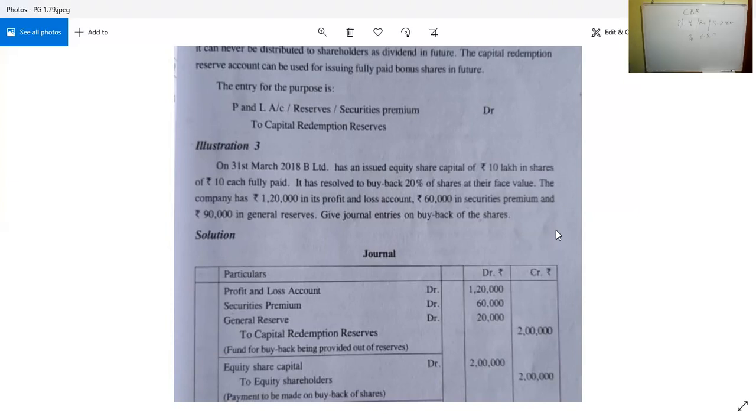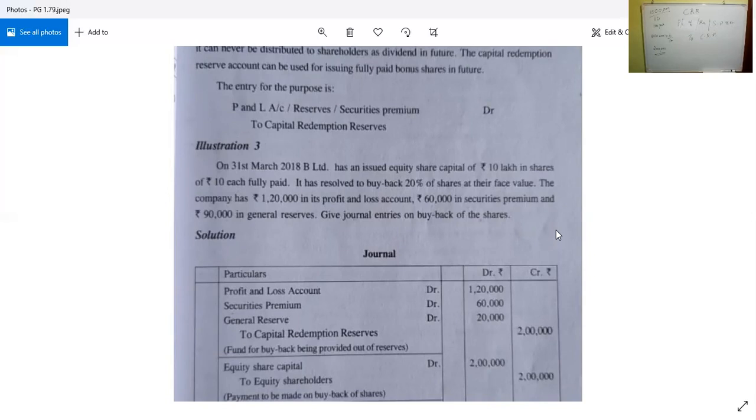Here, on 31st March, issued equity share capital of rupees 10 lakh in shares of 10 each. So 10 lakh, 10 each, how many shares? 1 lakh shares, that is the total number of shares. It has resolved to buy back 20% of the shares at their face value. So 10 lakh, the 20%, how much is it? 2 lakh. Correct? So this 2 lakh is to be utilized for which one?